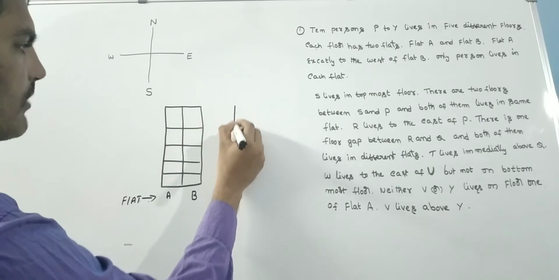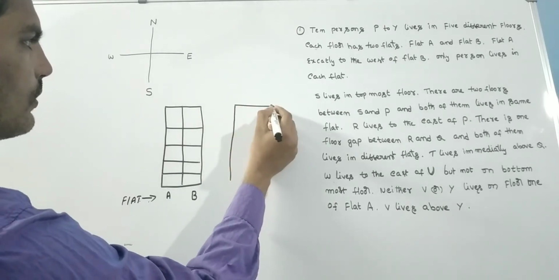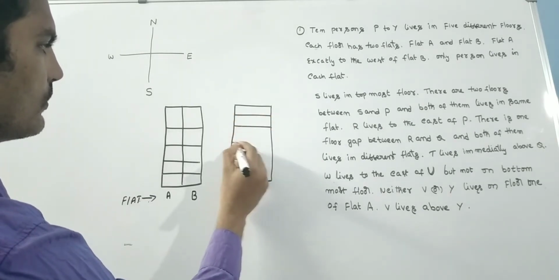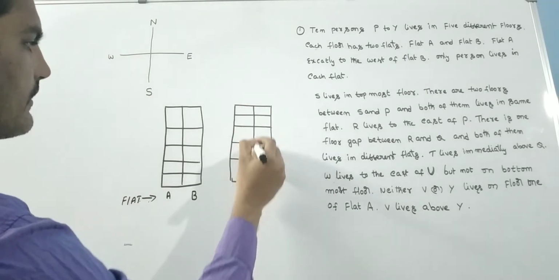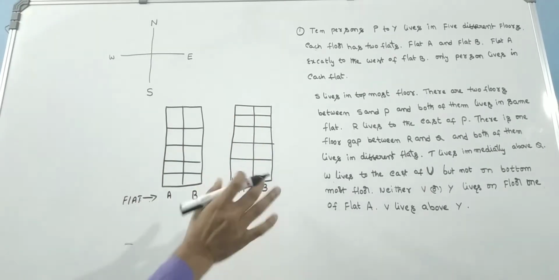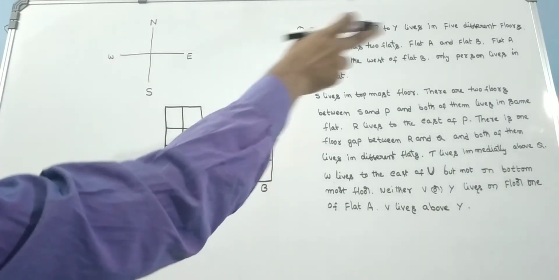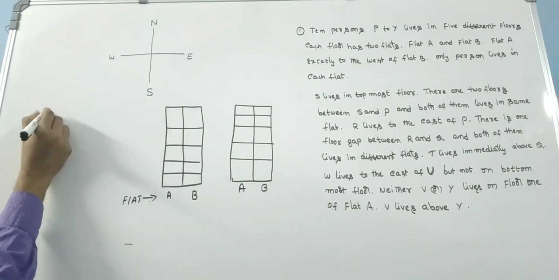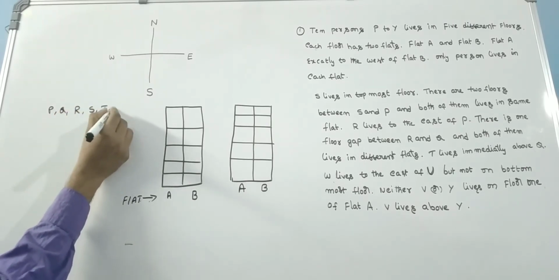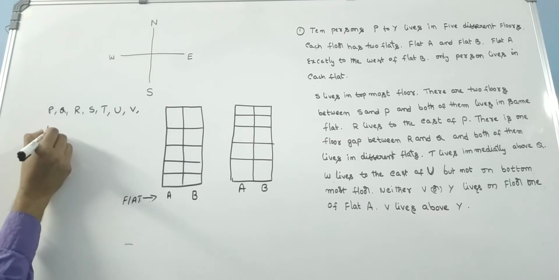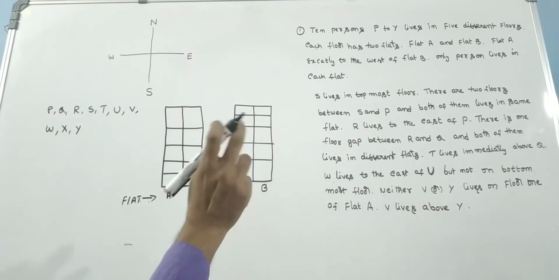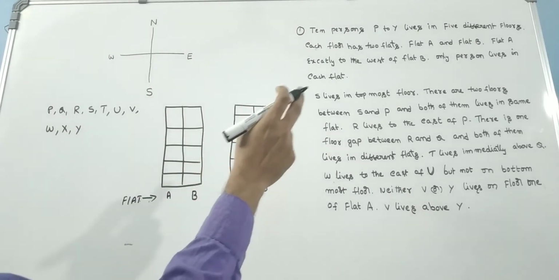Then draw one more diagram, because there may be 2 assumptions at the starting time. Floors 1, 2, 3, 4, 5, with flat A and flat B. Total 10 places are there. What he has given: 10 persons, P to Y. That means P, Q, R, S, T, U, V, W, X, Y. Total 10 persons.